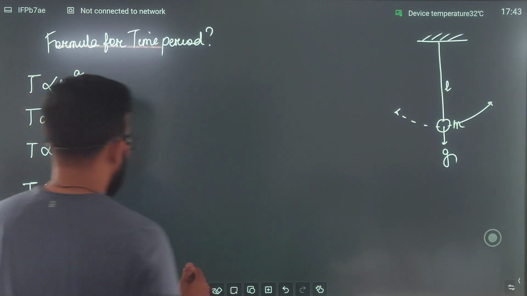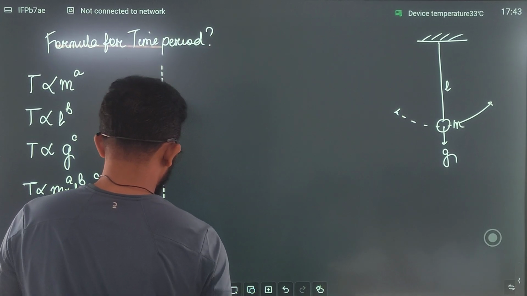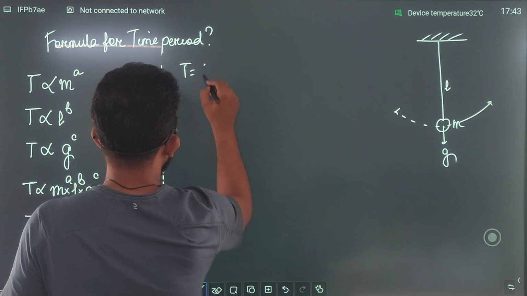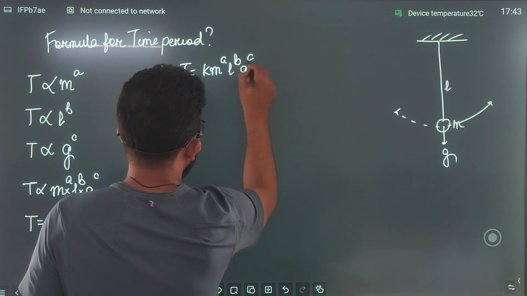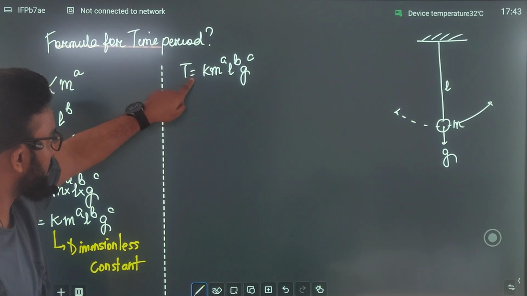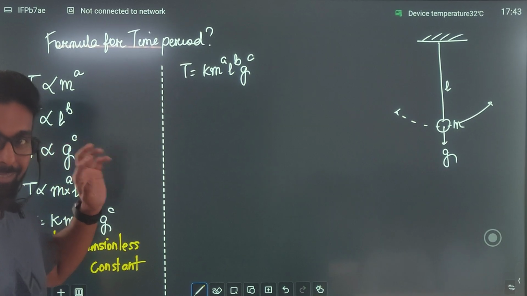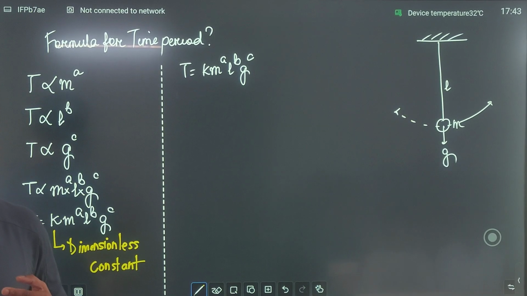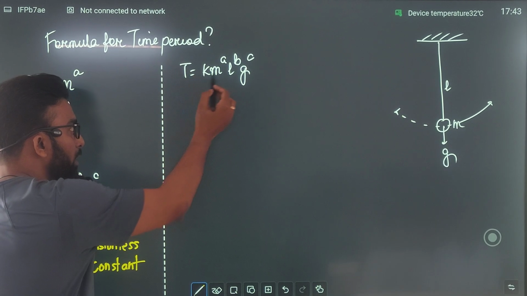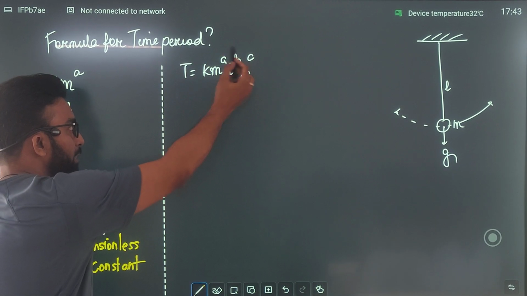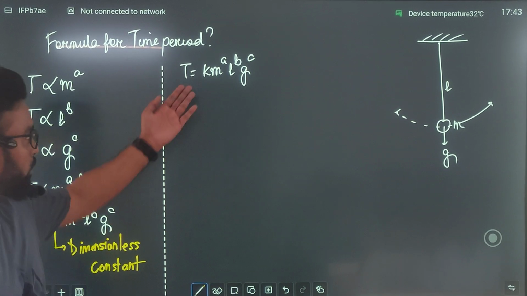Now, if I write, or as I've written, time period is equal to k, m to the power a, l to the power b, g to the power c. I want you people to tell me what is this. This is an equal sign? मतलब can I say the quantity on the left hand side is same as the quantity on the right hand side? If it is so, क्या मैं कह सकता हूँ कि अगर लेफ्ट हैंड साइड में टाइम होगा, राइट हैंड साइड में इतने सारी चीज़ें हैं, लेकिन ये पूरा कॉम्बिनेशन भी टाइम को ही रिप्रेजेंट करेगा, बिकॉज देर इक्वल.